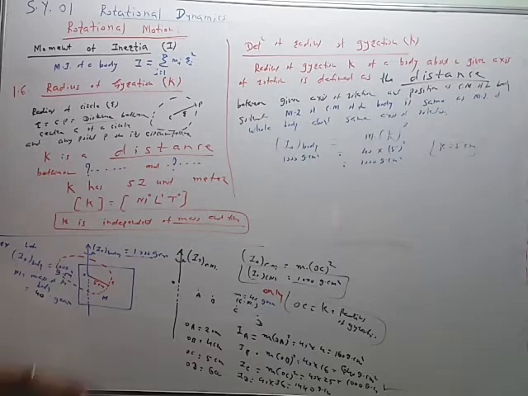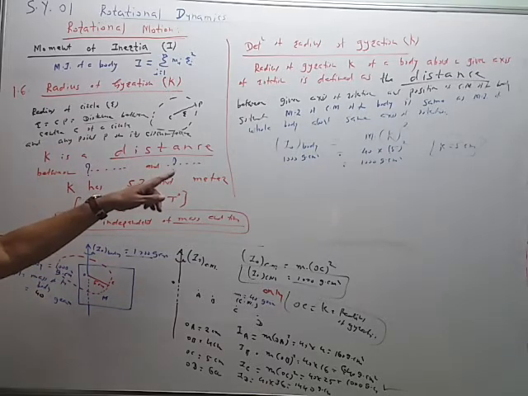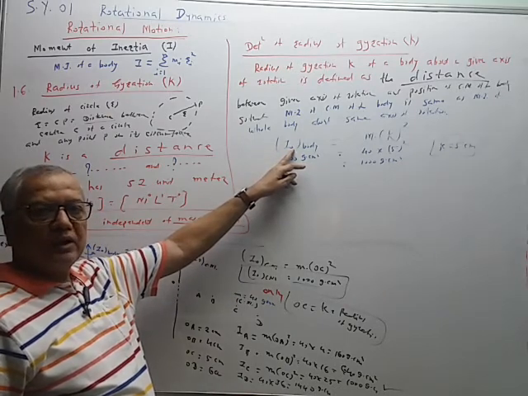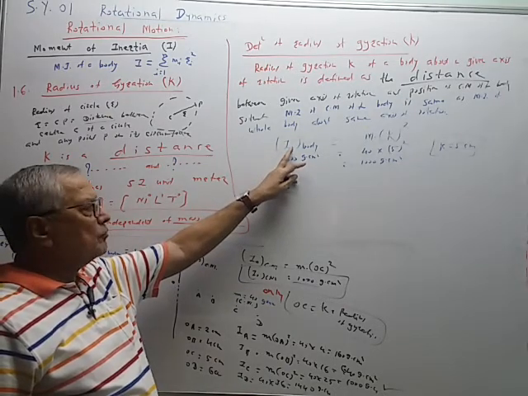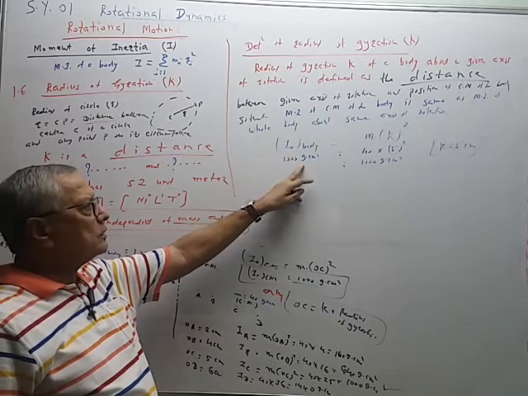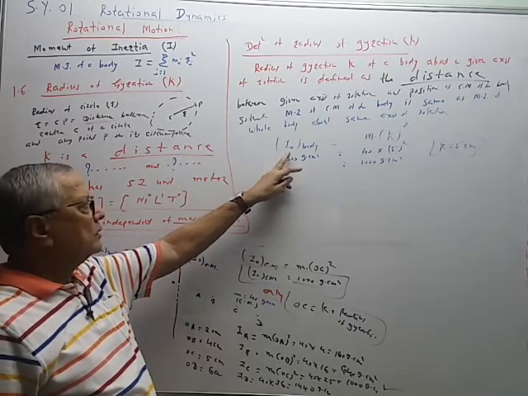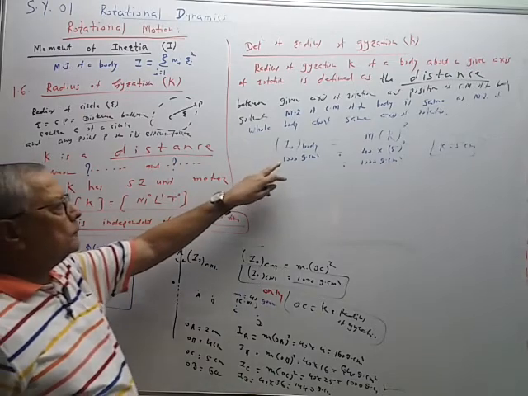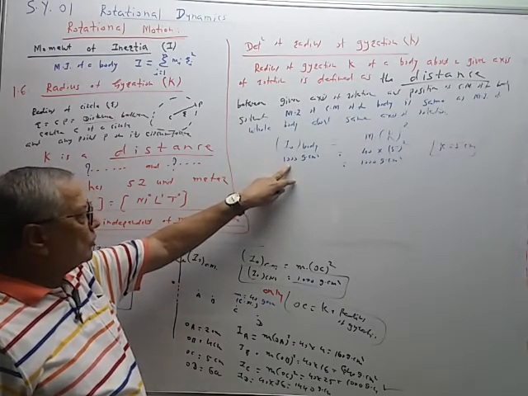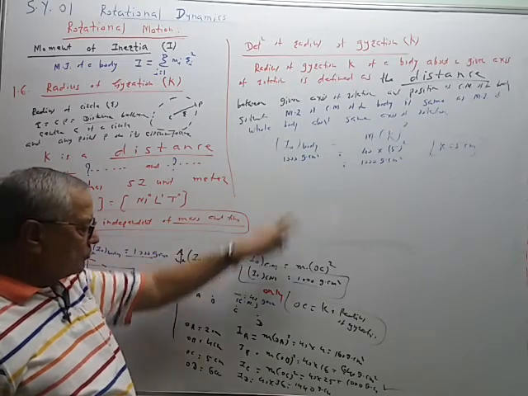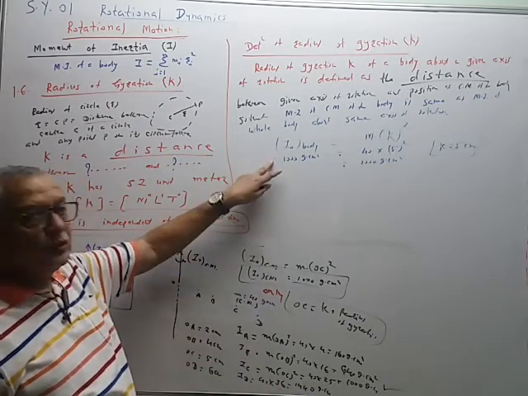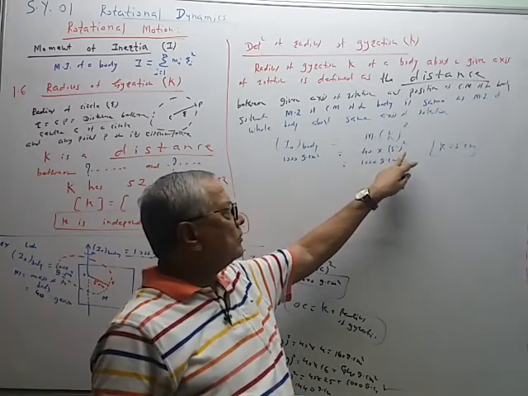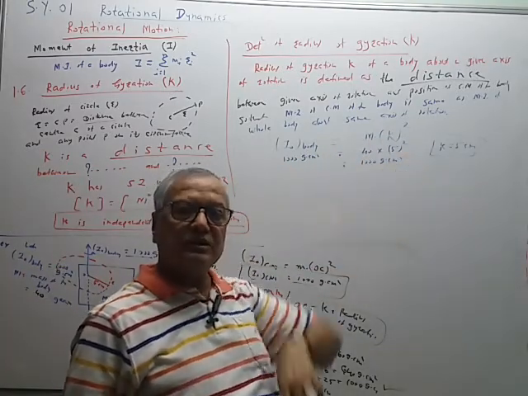Now in this example, if we change the axis, we know the factors of dependence of moment of inertia. When we change the position of the axis of rotation, moment of inertia will also change. If the axis is taken away, moment of inertia will also increase. And now, if the moment of inertia becomes 1440 for the new axis, then the radius of gyration will become 6 centimeter. Instead of 5 it will become 6.